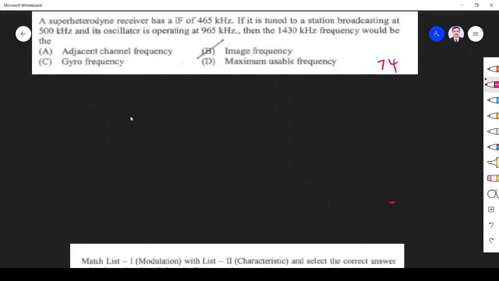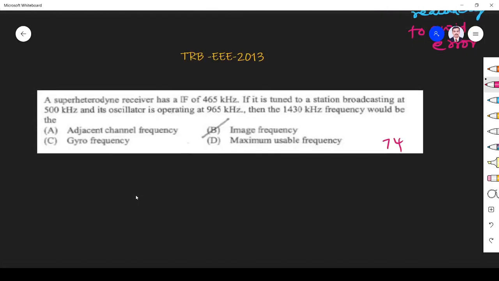Next question, from TRB 2013 for the EEE exam. A superheterodyne receiver has an intermediate frequency of 465 kilohertz. You see, again they came to that example. It is tuned to a station broadcasting at 500 kilohertz and its oscillator is operating at 965 kilohertz.